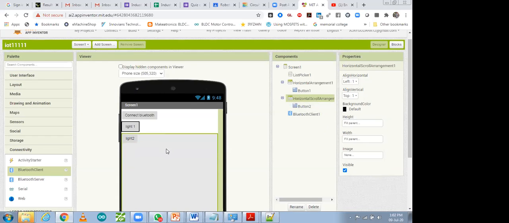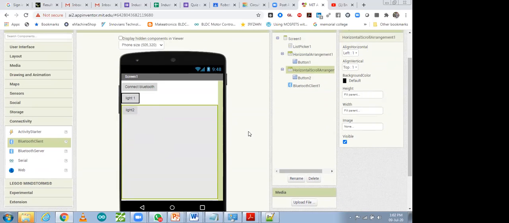So this becomes like this. Let me make it horizontal. Width is like this. Okay, this one you have to make height automatic. Okay.